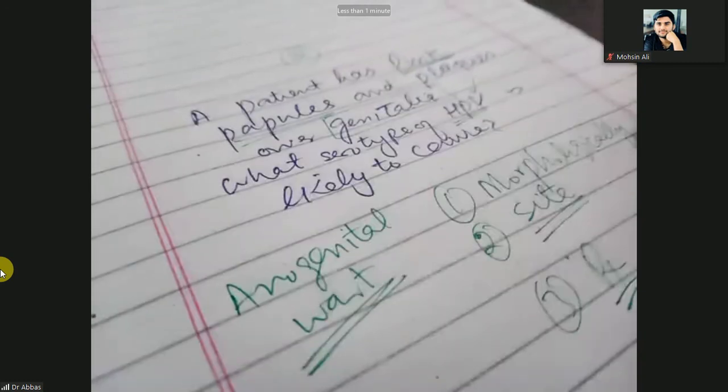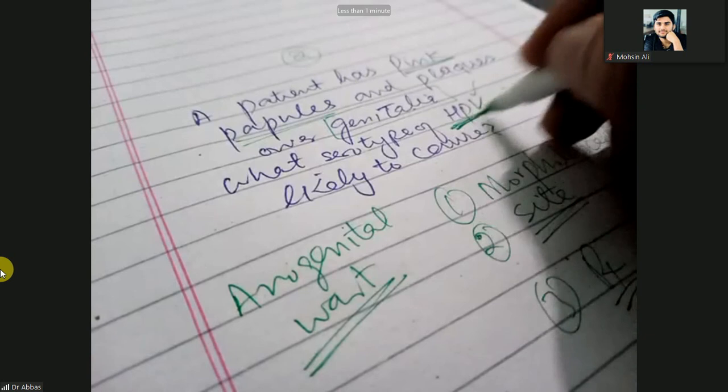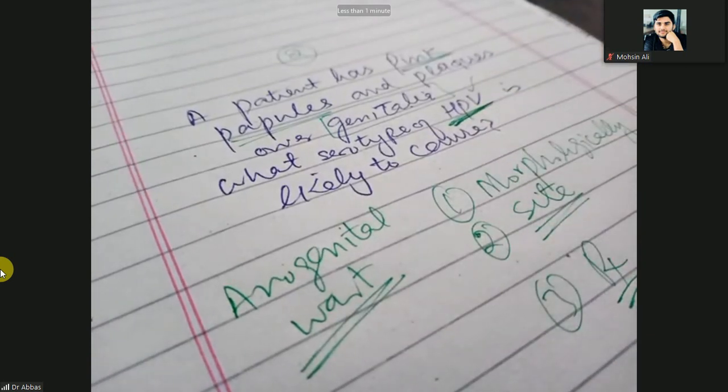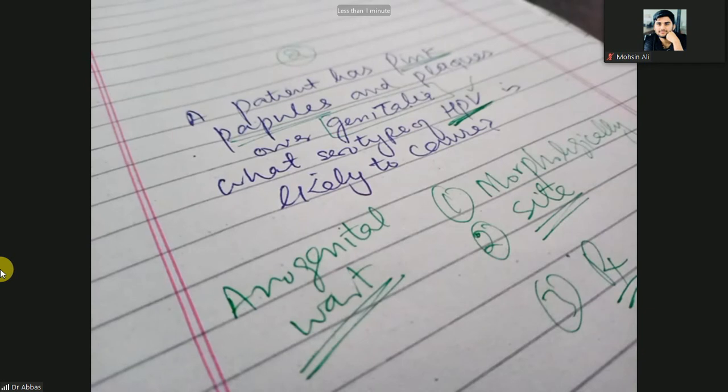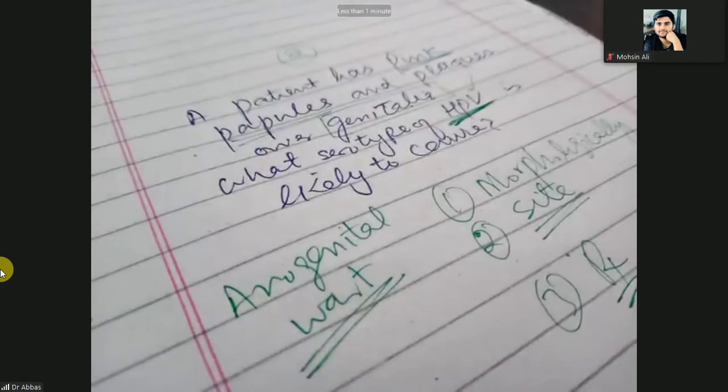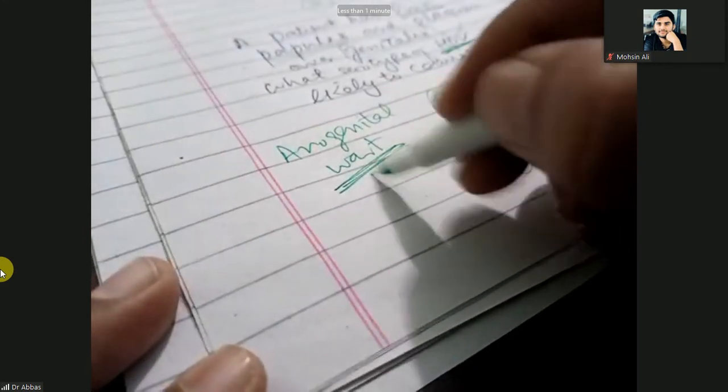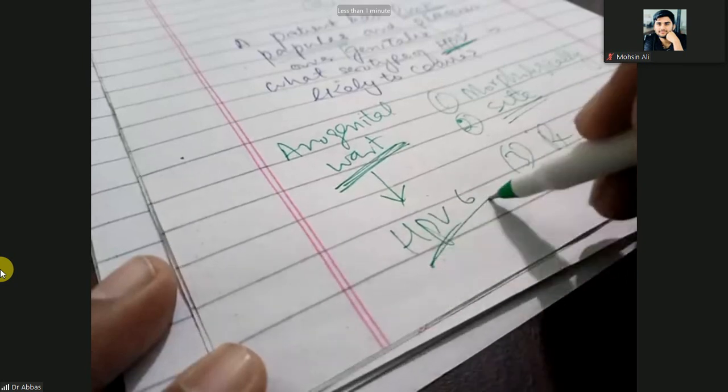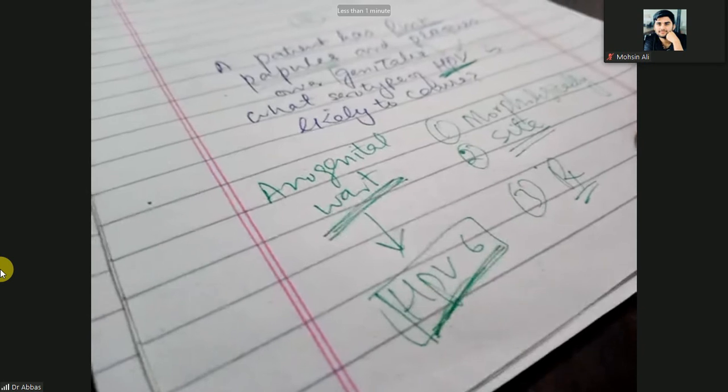But water warts are due to the pox virus; I already mentioned that is the subtype of the pox virus. So that is the anogenital wart. Keep in mind, the serotype is HPV 6, which is most dominant. Clear?